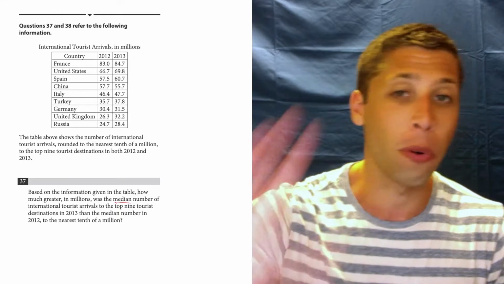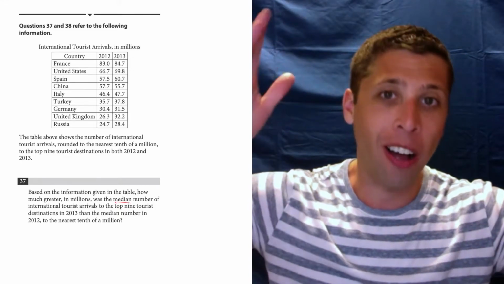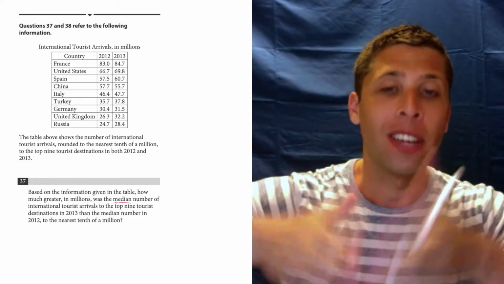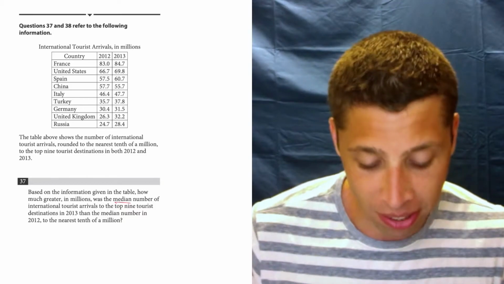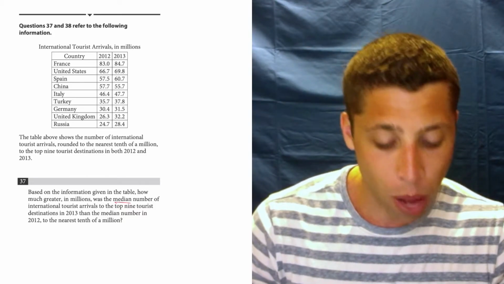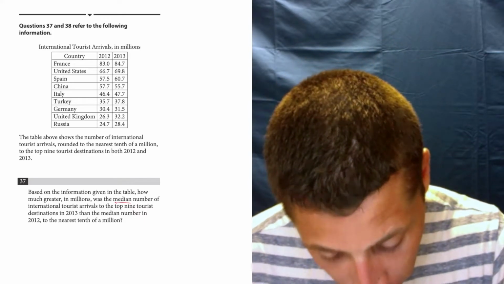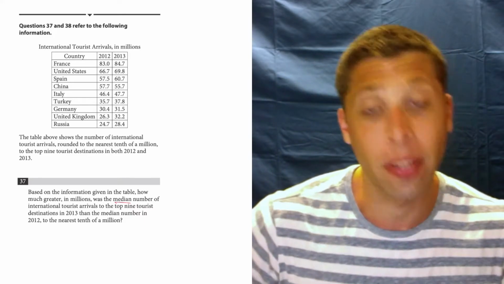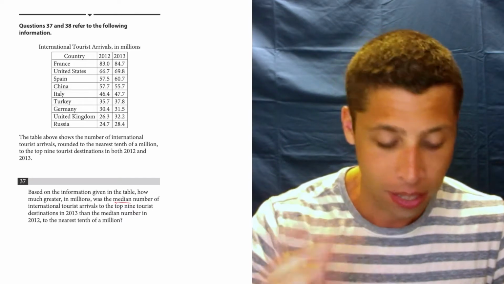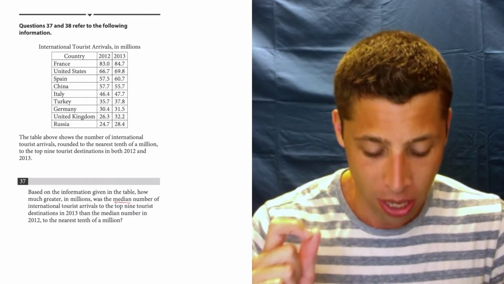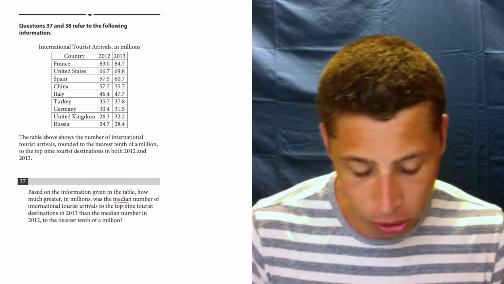That was number 34. But a median, right, is the middle number when we cross off the highs and lows from each end until we get to the middle. We can do that most easily in this case with 2012, because those are literally, except one exception here, there are a few exceptions actually, now that I'm noticing it, where they're not quite in the middle, but they're all close enough that we can use that to our advantage. So let's look for 2012. We want the median, and we're going to compare the two medians.